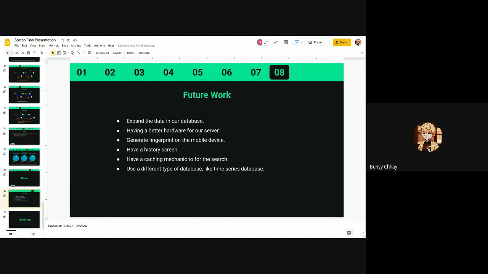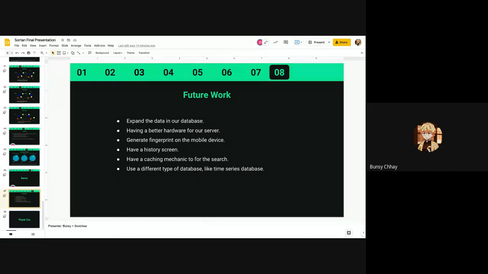The next one is we will use better hardware for our server, since currently our server has only 2 GB of RAM and one CPU core. We will generate the fingerprint on the mobile device directly without sending the whole wave file to the server. We will implement the history screen. Moreover, it is good to have a caching mechanism for the search, because it will greatly improve the performance of the search.